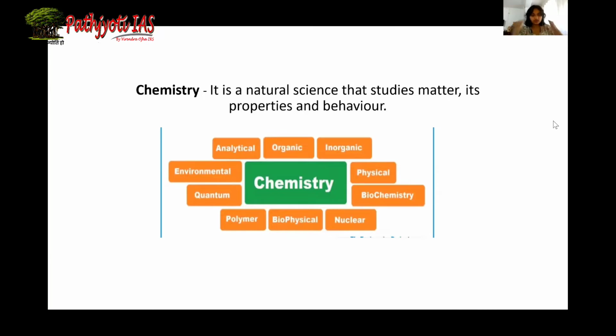I'm sorry. Okay. So within chemistry, there are many branches. Chemistry is divided into a variety of branches. Majorly, we know four of them: organic, inorganic, analytical, and physical. Apart from that, we have environmental chemistry, quantum chemistry, polymer chemistry, and so on. Today we are only going to study basic chemistry of standard 6.